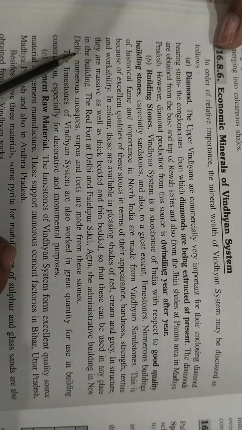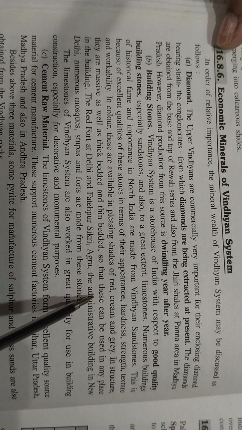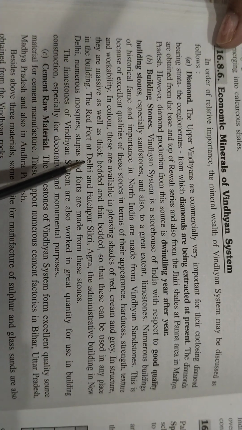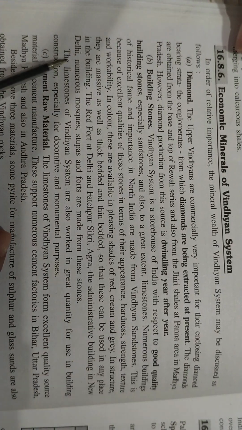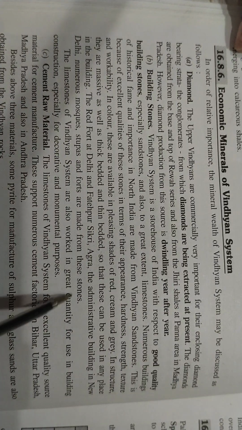In structure, they are massive as well as thick bedded and thin bedded, so that they can be used in any place in buildings. The Red Forts at Delhi and Fatehpur Sikri, Agra, the administrative buildings in New Delhi, numerous mosques, stupas and forts are made from these stones.